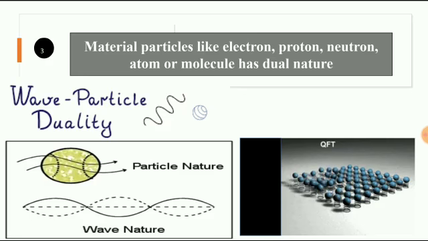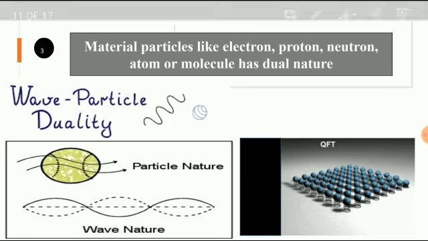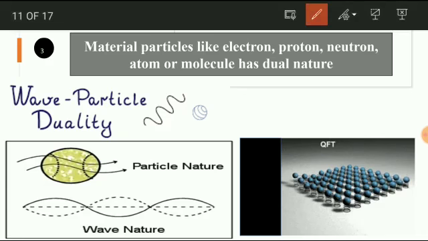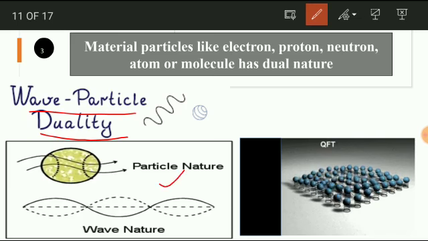The entire universe is composed of radiations. Radiations consist of atoms and molecules, and those atoms and molecules are treated as a wave. In addition to that, they also show the particle nature, which is called wave-particle duality. So it shows both wave and particle dual nature. Now look at here, the picture shows the particle nature as well as the wave nature.